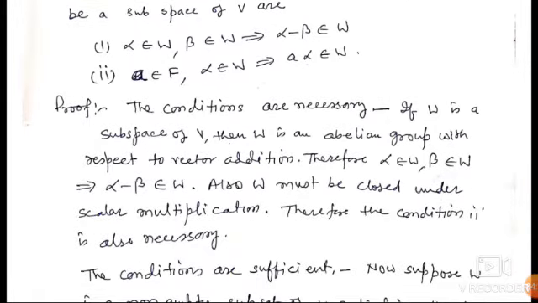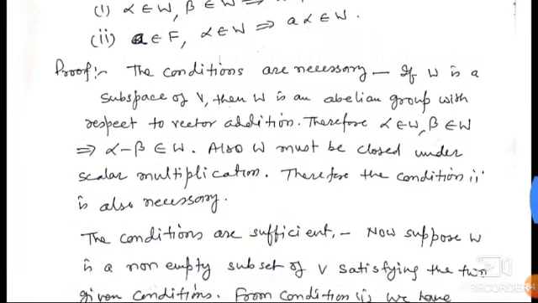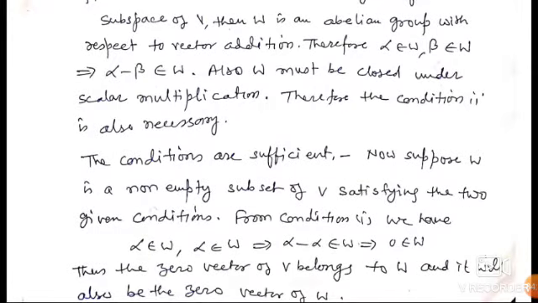If W is a subspace of V, then W is an abelian group with respect to the vector addition. Therefore, alpha belongs to W, beta belongs to W implies that alpha minus beta belongs to W. Also, W must be closed under scalar multiplication. Therefore, the condition is also necessary. The conditions are sufficient. Now, suppose W is a non-empty subset of V satisfying the two given conditions.